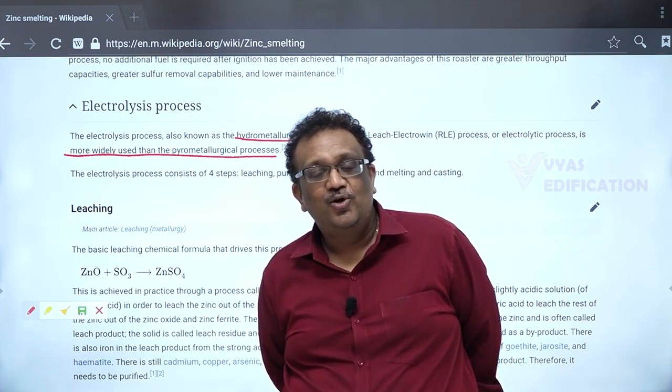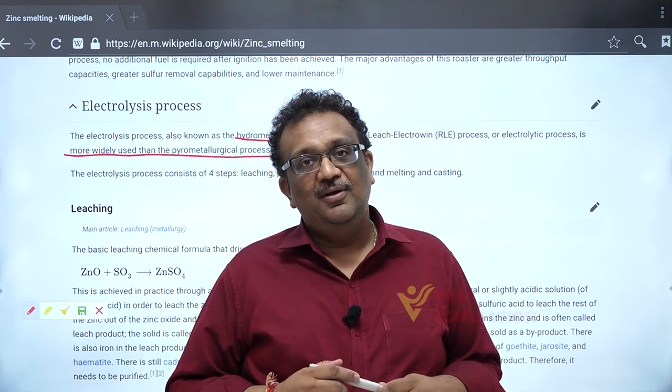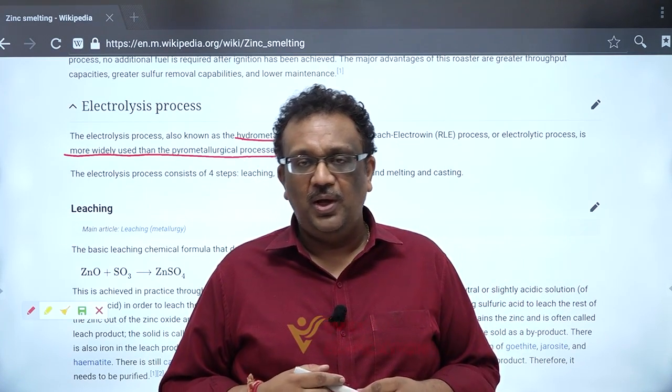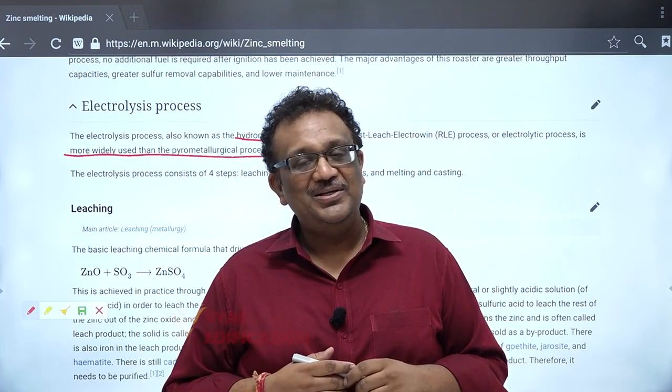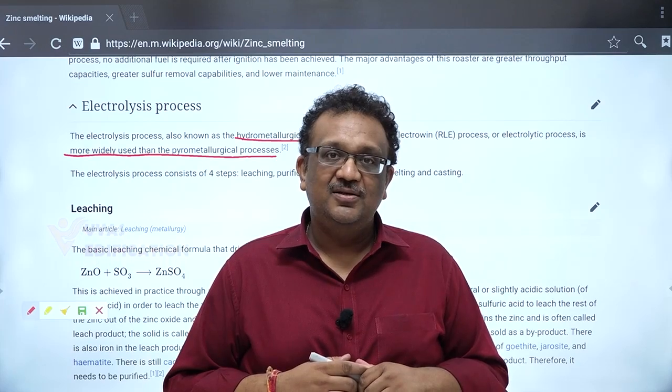So ultimately, hydrometallurgy is used for extraction of zinc, right? Yes, it is majorly used. But then NCERT says it is not used. Why? NCERT can know the best. As far as I understand chemistry, this is not a correct statement anyways. So why are you saying this?